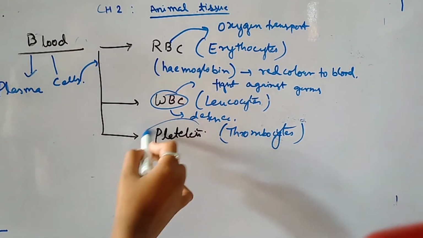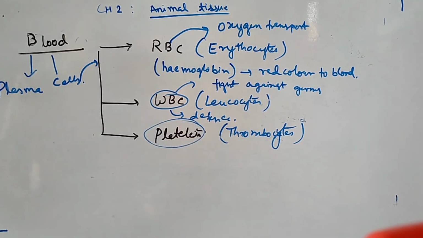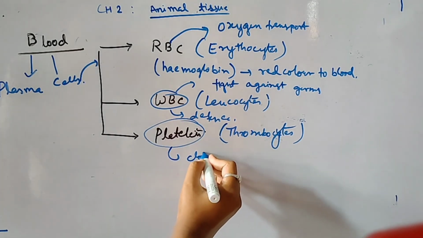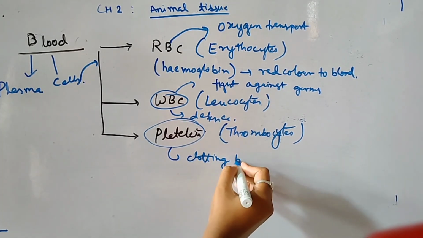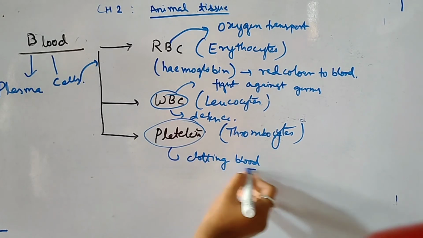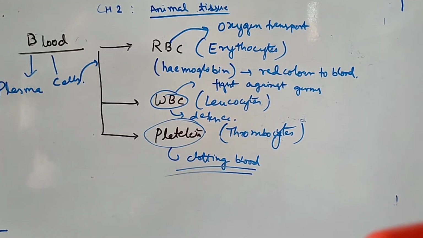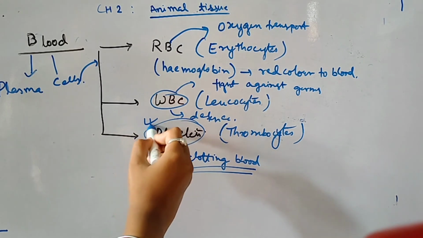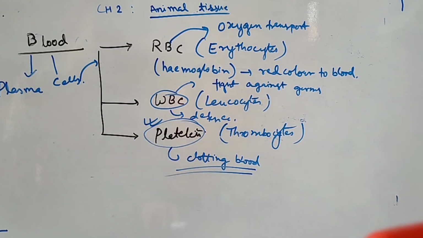And the last one is platelets. Platelets help in the clotting of blood. What is clotting of blood? Suppose there is a cut in your hand. The blood gets harder, na? After some time the blood gets harder because of these platelets. If there were no platelets in the blood, then blood would continuously come out of the cut portion.